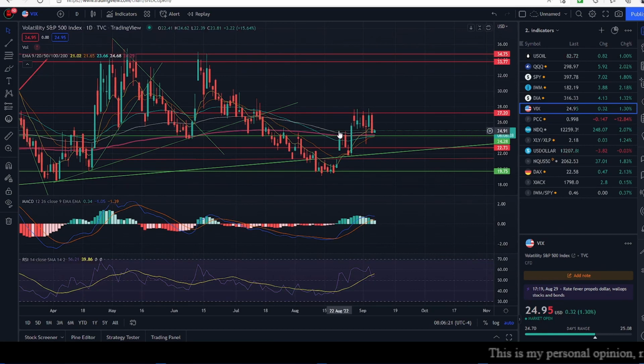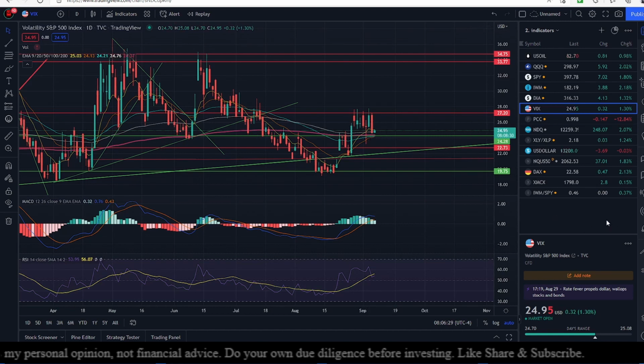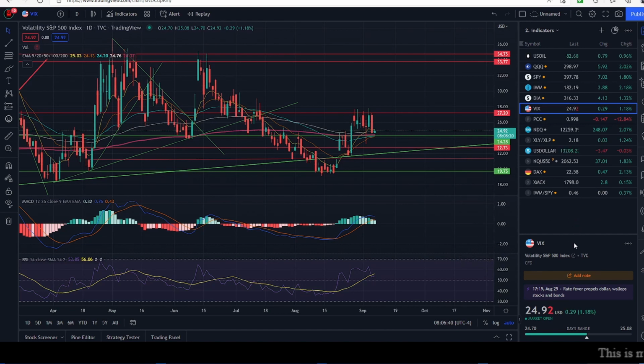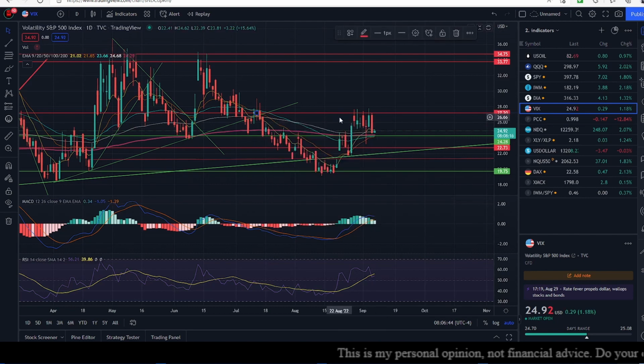The VIX is positive today, but it is well within the range of yesterday, at the bottom of yesterday's range. So it seems to be constrained by the 9-day exponential moving average sitting at 25.03. And we still have the momentum above average. So I think that the VIX still has potential to splurge a little bit, and it can have resistance at 27.20, which has been a very strong resistance capping all the movements.